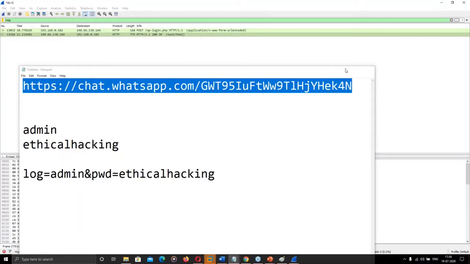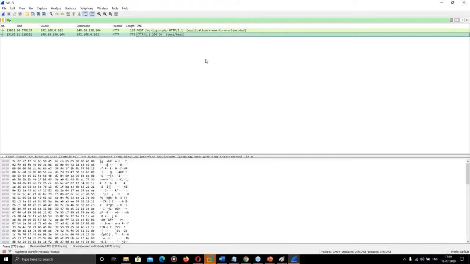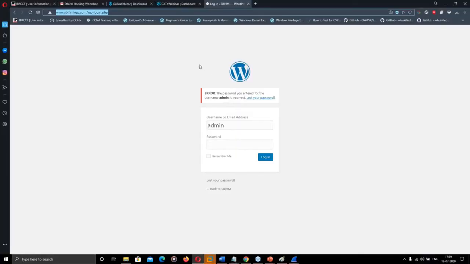Acha. So this was information gathering over the same network. So anyone have any doubt regarding the information gathering or the Wireshark process I have shown? You can ask. I can give you 5 minutes for that. So if anyone has any question, please ask me. Anyone any question? Otherwise, I will move on with the next topic.